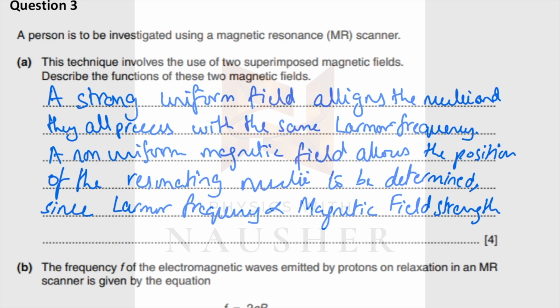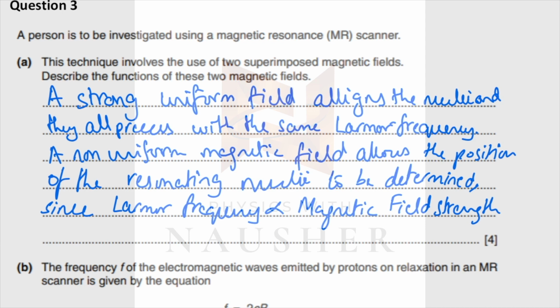A non-uniform magnetic field allows the position of the resonating nuclei to be determined, because that non-uniform magnetic field focuses on a specific body part, and there the field strength changes, due to which the Larmor frequency at that place changes. Why? Because Larmor frequency is proportional to magnetic field strength. So that's the purpose of the uniform strong field and then a non-uniform field. Remember, this is a very common question for MRI.